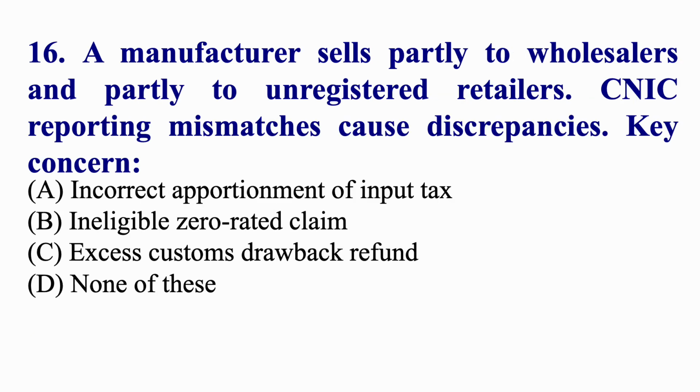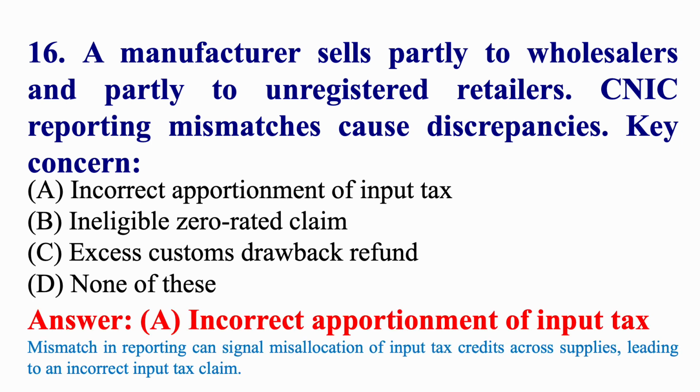A manufacturer sells partly to wholesalers and partly to unregistered retailers. CNIC reporting mismatches cause discrepancies. Key concern: incorrect apportionment of input tax.